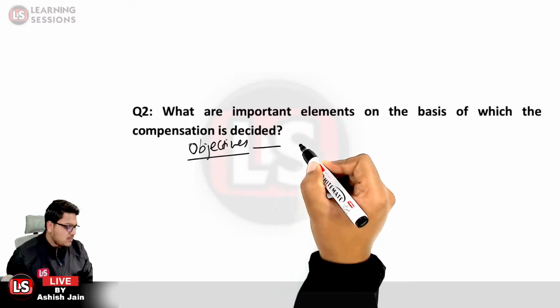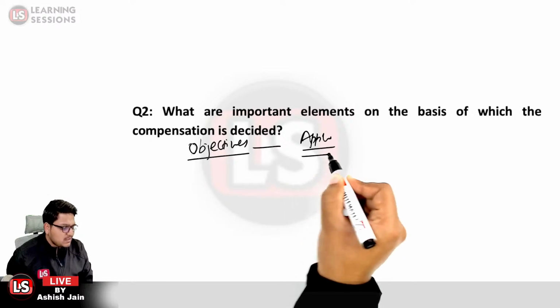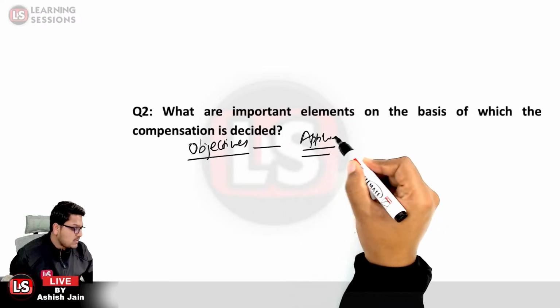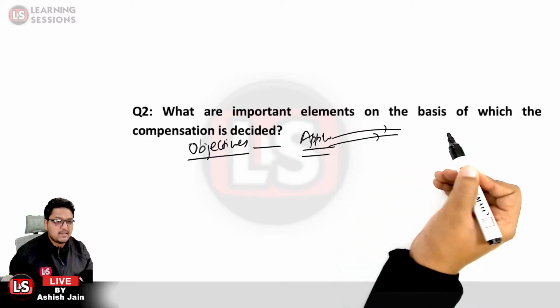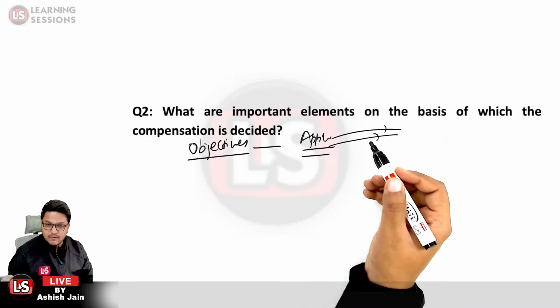If I talk about Apple, Google or Amazon, they are employing the best of the employees, and they are also paying them very high pay scales. So that is one of the main factors.